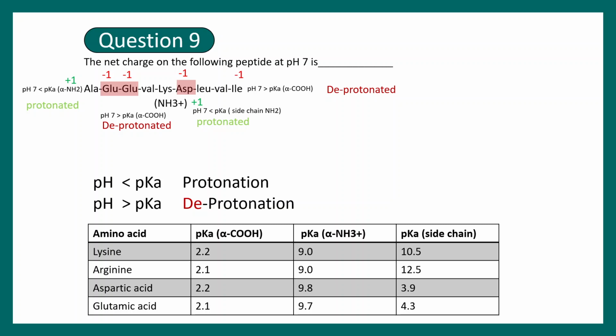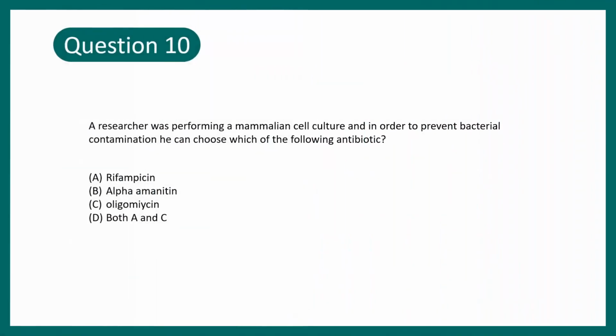If the pH is greater than pKa, then deprotonation would happen. And if the pH is lesser than the pKa, there would be a lot of hydrogen ions in the solution. So overall, the groups would remain protonated. Applying the same principle, we can see that there would be overall 4 negative charges and 2 positive charges corresponding to these alpha amino groups. So they would remain protonated and thereby charged. So yes, on that basis the correct answer is -2.